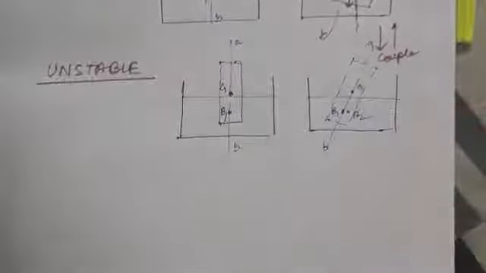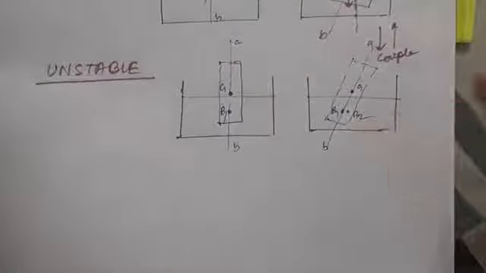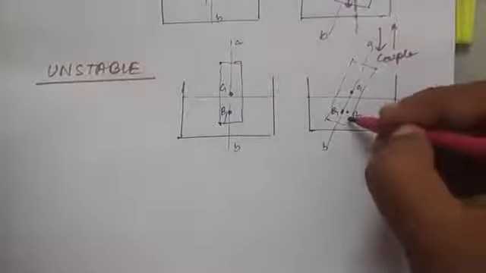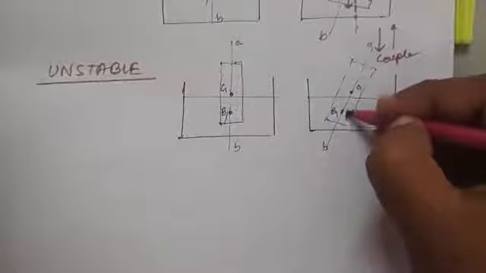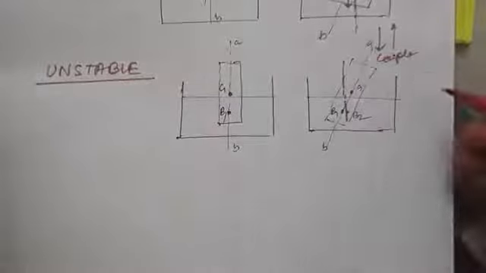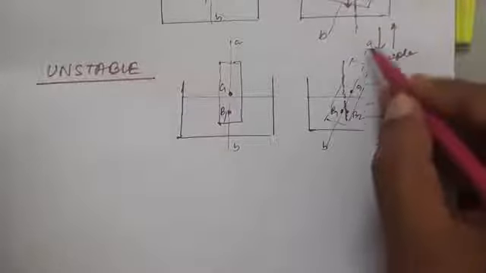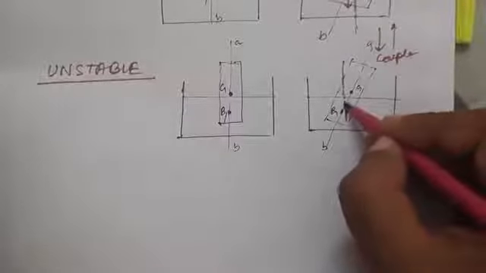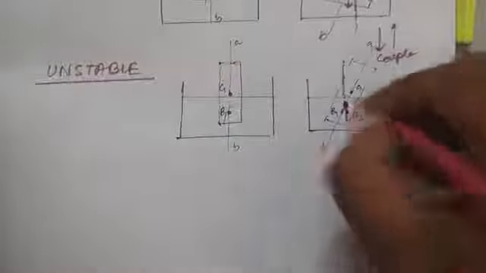Now if we tilt the body, the center line AB like this, the center of buoyancy point will shift here, B2. Now again the same concept, if we draw a vertical line through this new center of buoyancy vertically upwards, it cuts the original AB or center line at this point.